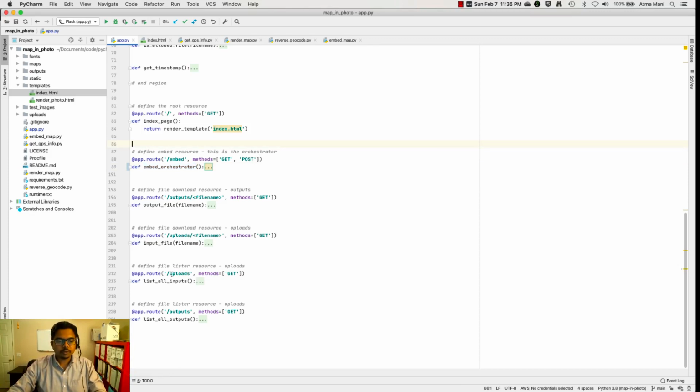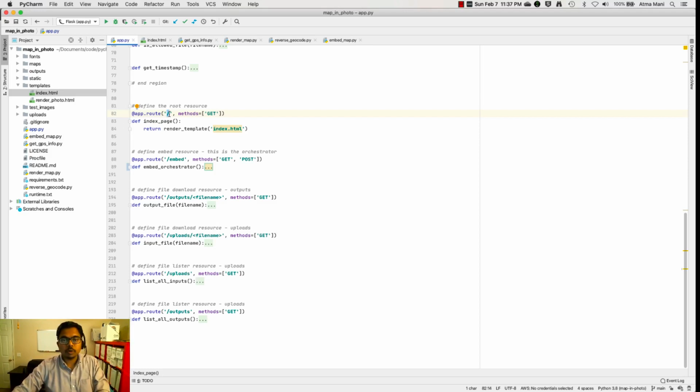So here I have a few different endpoints defined. This is the root, whenever the users hit the home page of the application. Then I have a few other endpoints, like the embed endpoint, which in my case is the one where all the different computations happen and the map gets embedded in the photo. And I have a few other endpoints that are supporting this whole endeavor.